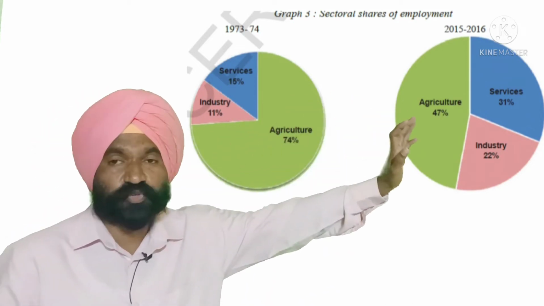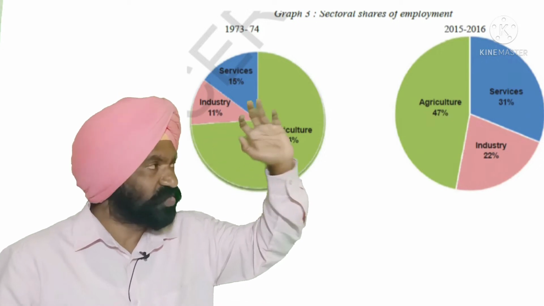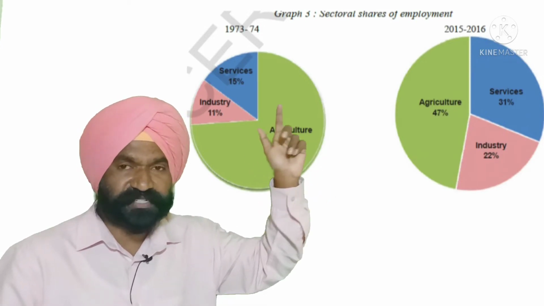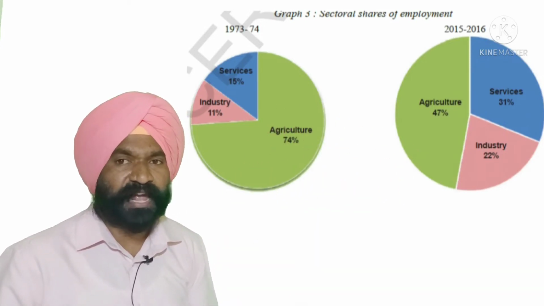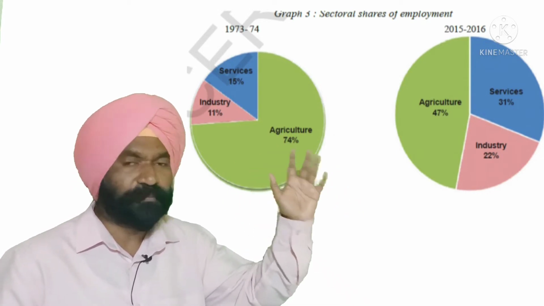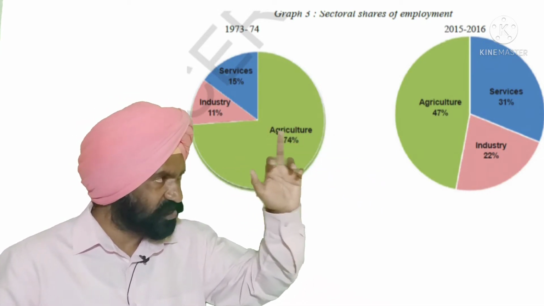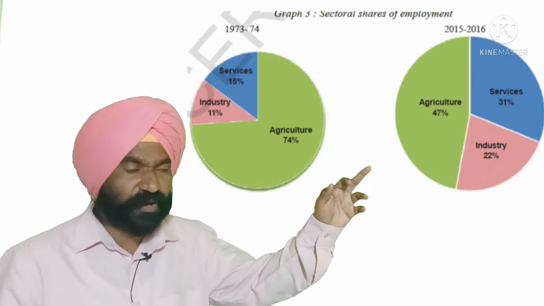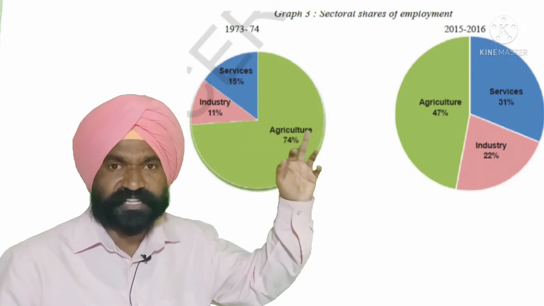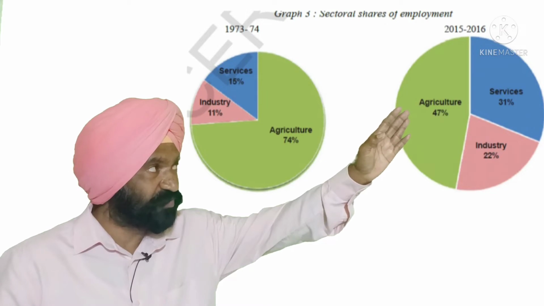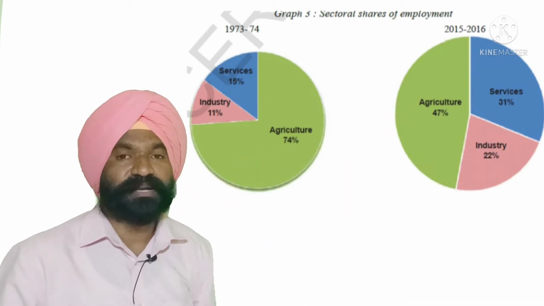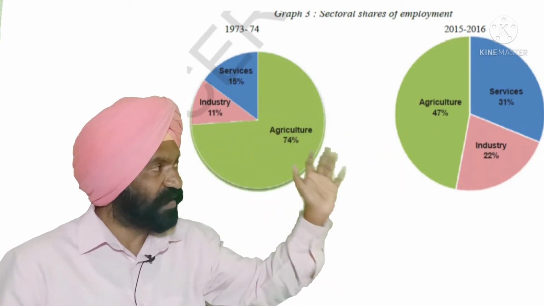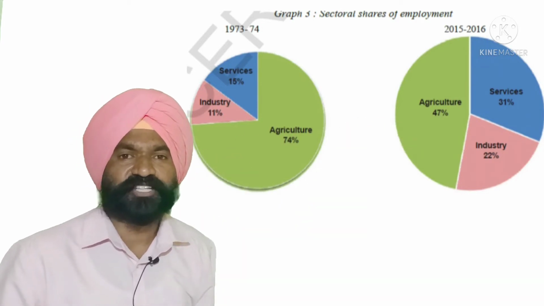Now by the time we reach 2015-2016, the share of employment from agriculture has decreased from 74% to 47%. The industrial sector's share of employment has increased from 11% to 22%. And the share of employment from the service sector has increased from 15% in 1973-74 to 31% by 2015-2016. So there is a shift of employment from the agricultural sector to the service sector and the industrial sector.